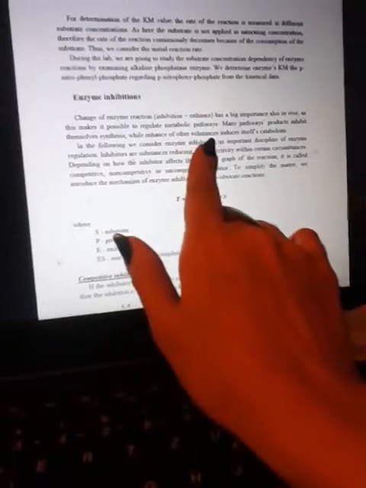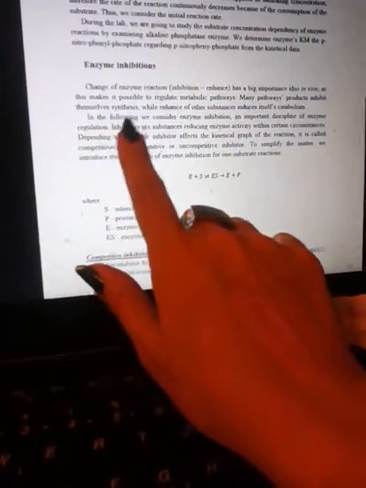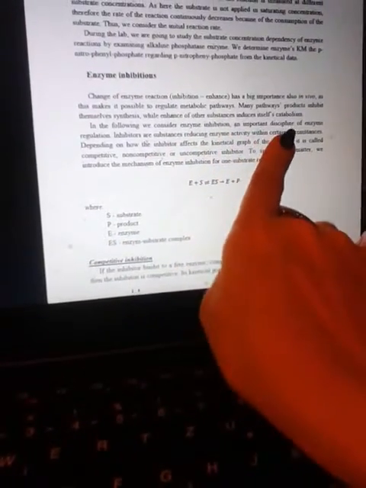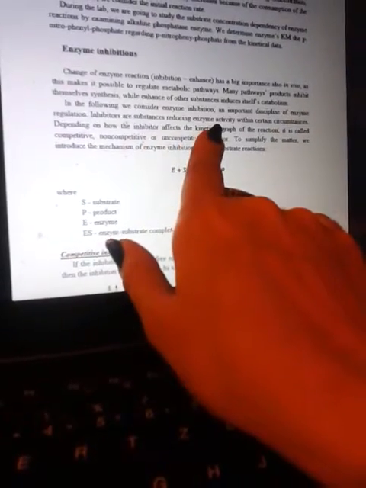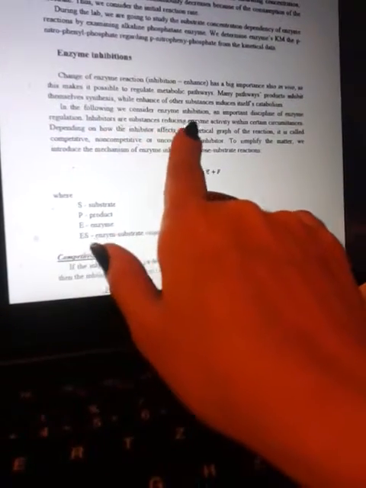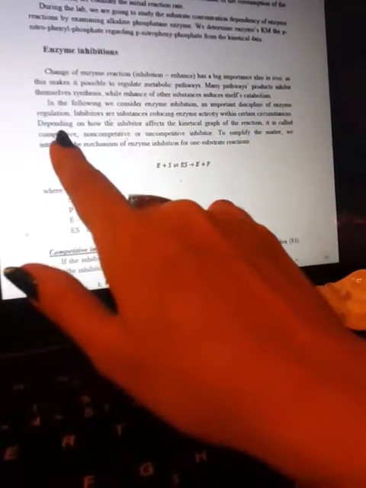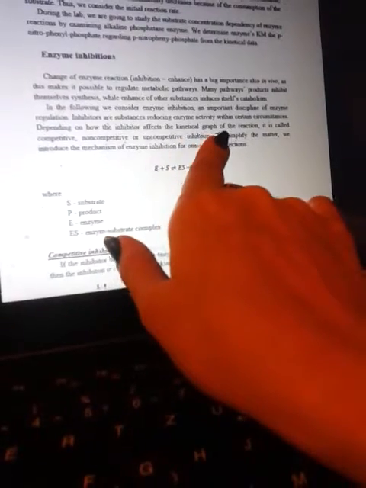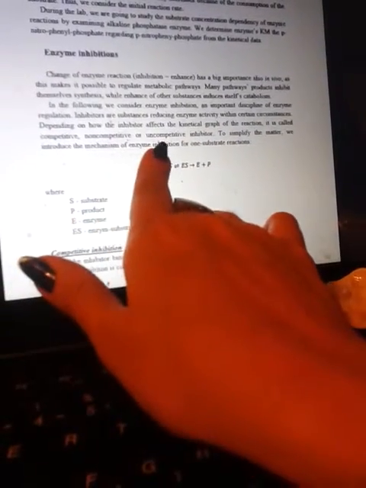While enhancement by other substances induces its own catabolism. In the following, we consider enzyme inhibition an important discipline of enzyme regulation. Inhibitors are substances reducing enzyme activity under certain circumstances. Depending on how the inhibitor affects the kinetic graph of the reaction, it's called competitive, non-competitive, or uncompetitive.